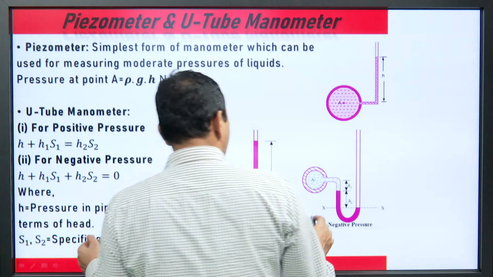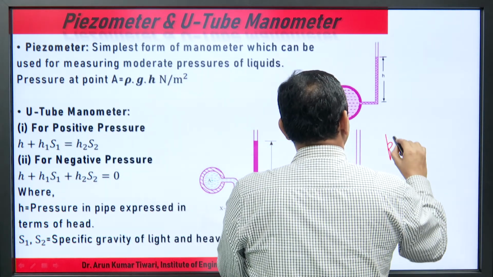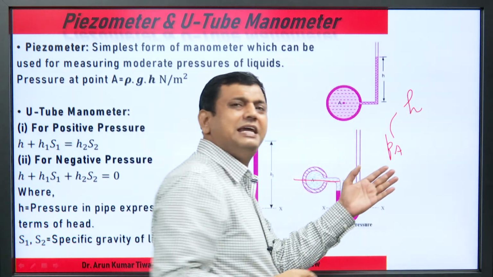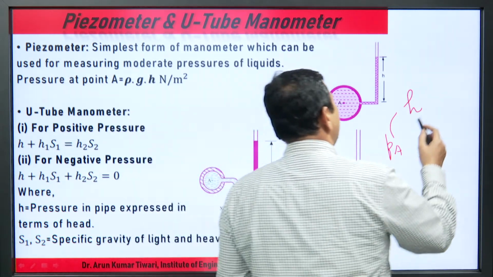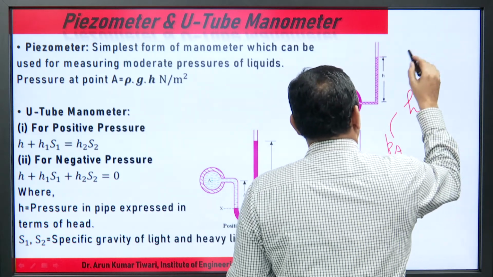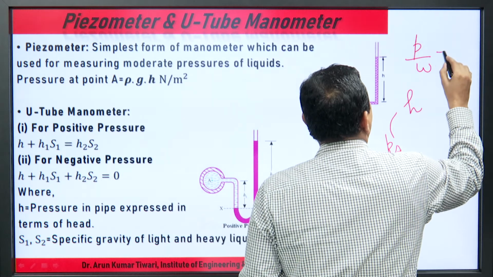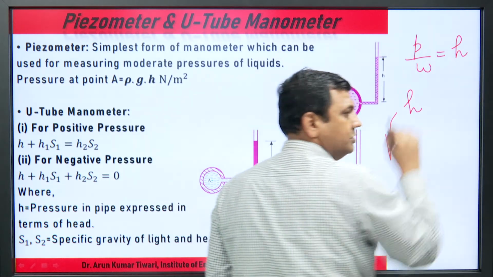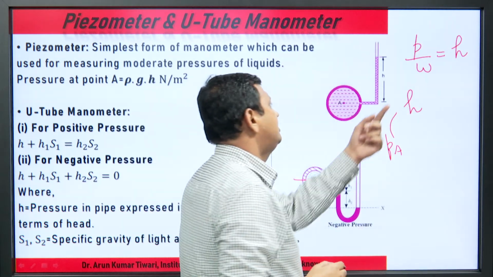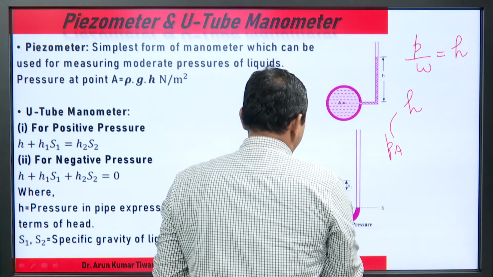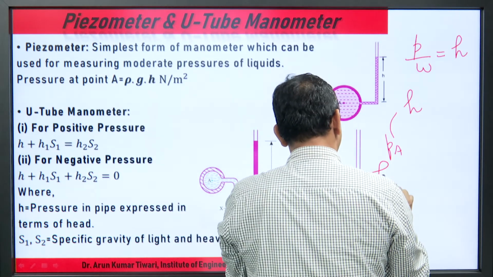We assume the pressure P_A, sometimes known as head. What is this? P_A upon gamma, that is H. What is P_A? Because P equal to rho g h, or P upon W equal to H, we can say P upon W is all the time equal to H. So at this level, any pressure, we can say this is the pressure head.